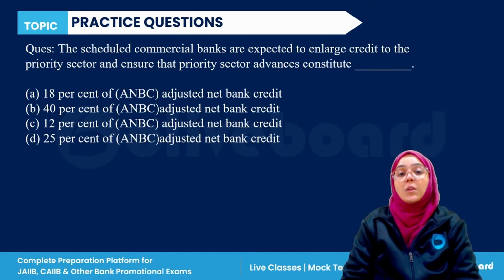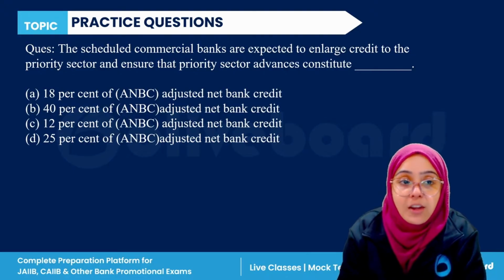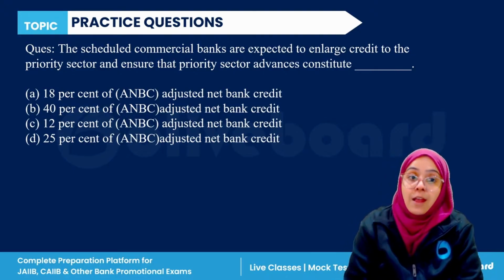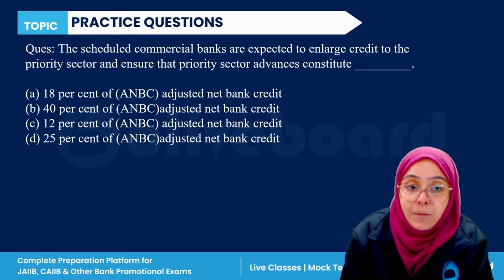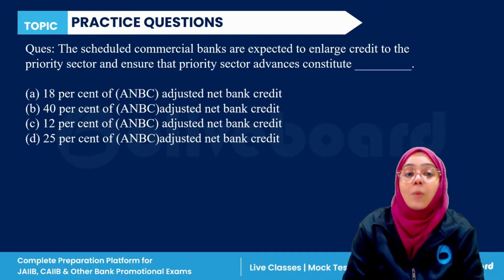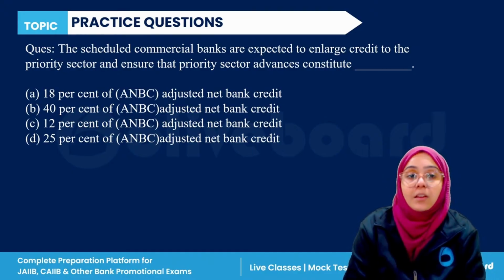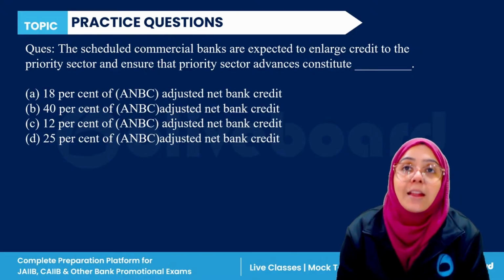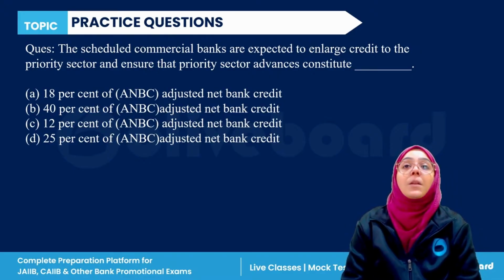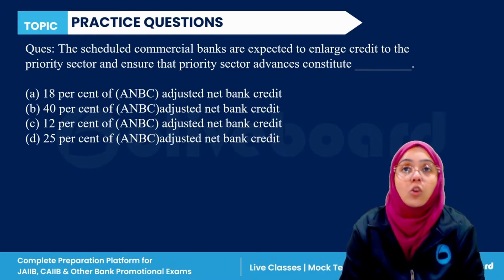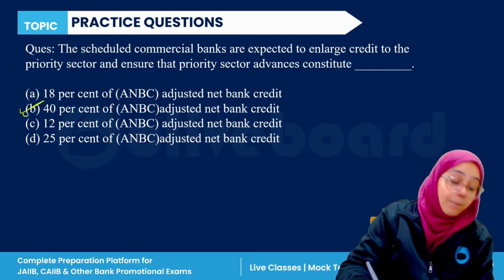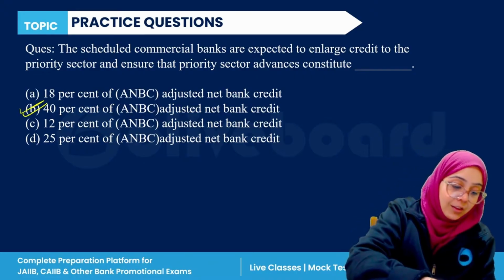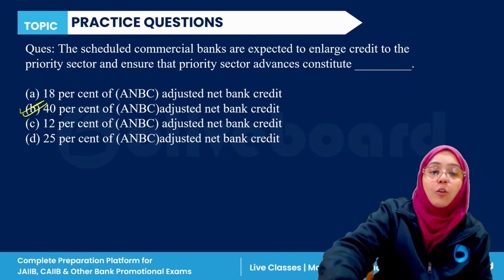Next question. The scheduled commercial banks are expected to give credit to the priority sector to how much? 18% of A and B, C, 14%, 40% of A and B, C, 12% or 25%. Scheduled commercial banks are expected to give to the priority sector lending. The overall target given to the priority sector lending is 40%. B is the correct answer. The overall credit is 40%.